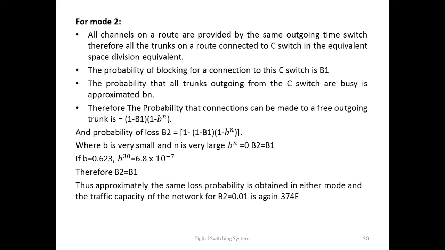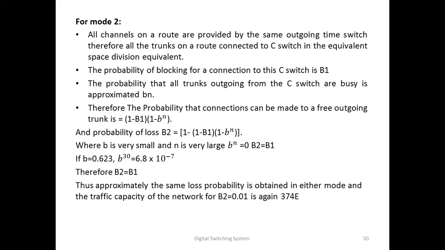For mode 2, all channels on a route are provided by the same outgoing time switch. Therefore, all the trunks on a route are connected to the C switch in space division equivalent. The probability of blocking for connection to this C switch is B1. The probability that all trunks outgoing from the C switch are busy is approximated as B raised to n.